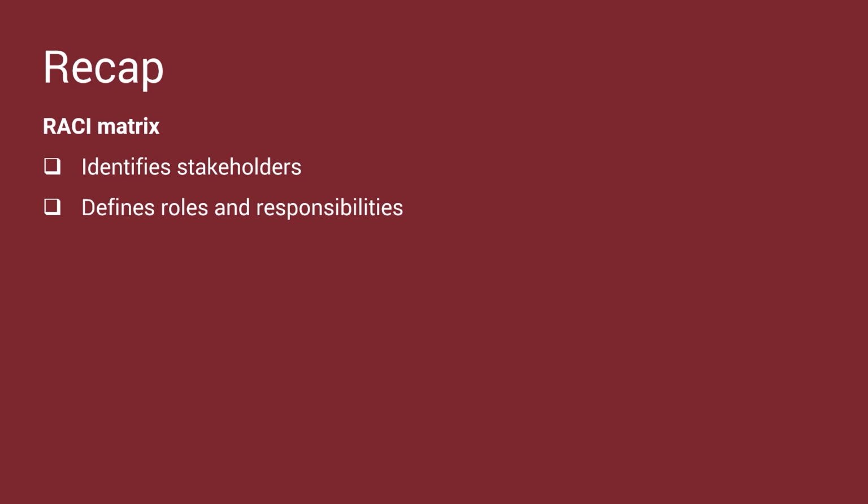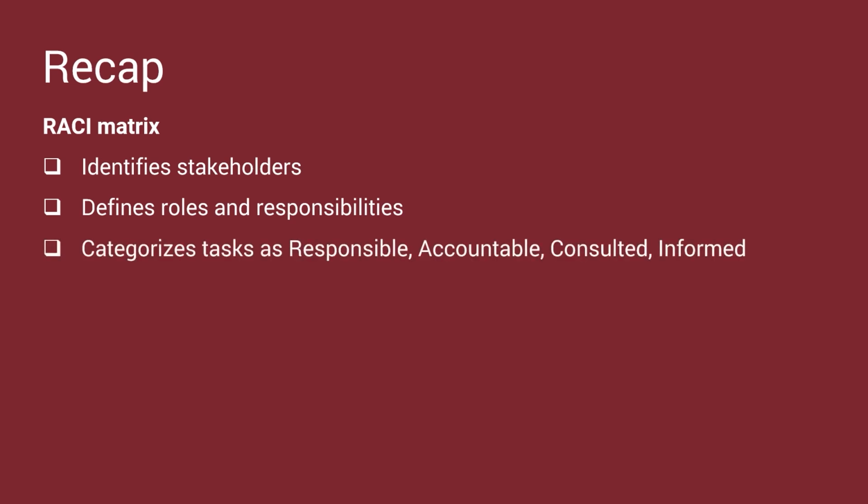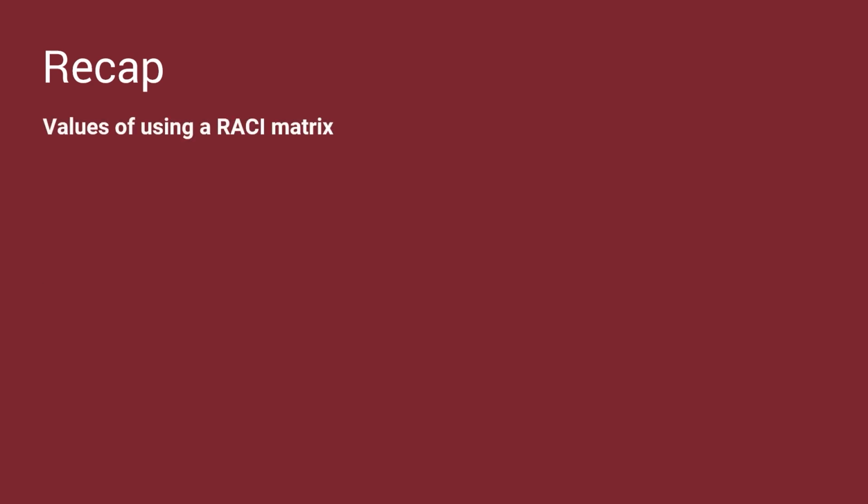In this video, you explored the RACI matrix, an essential tool for managing stakeholder responsibilities in Agile projects. The RACI matrix helps you identify stakeholders, define roles and responsibilities, and categorize tasks into responsible, accountable, consulted, or informed. This approach fosters effective collaboration and engagement. Using a RACI matrix provides numerous benefits.